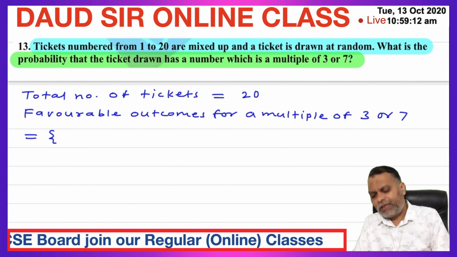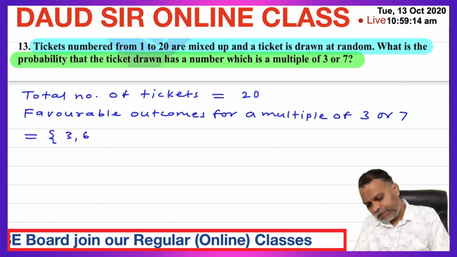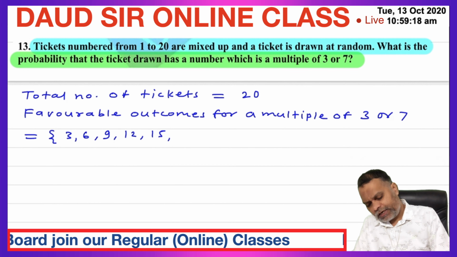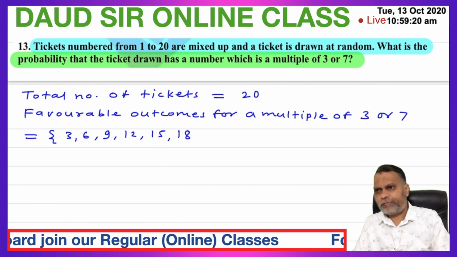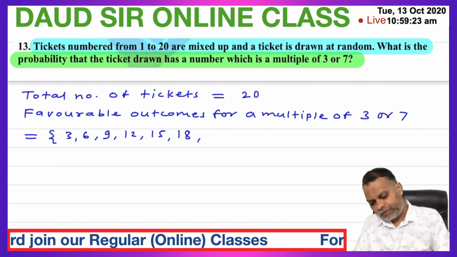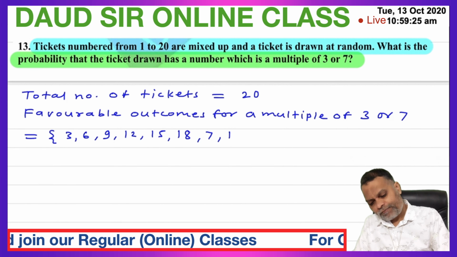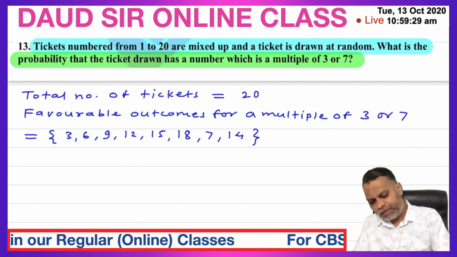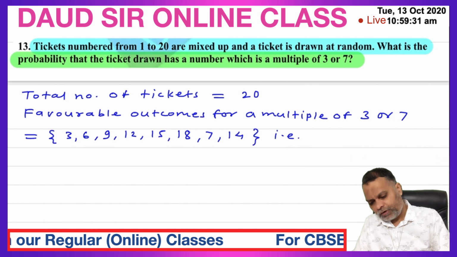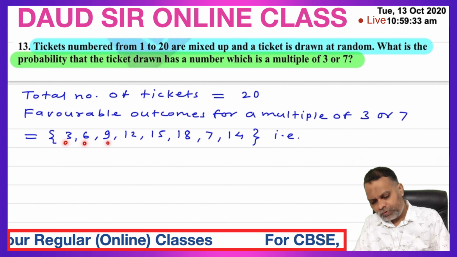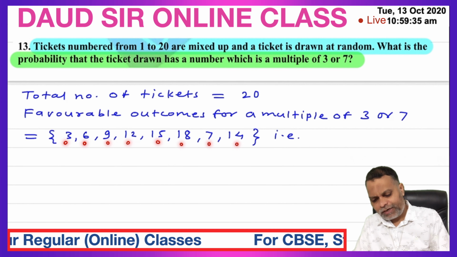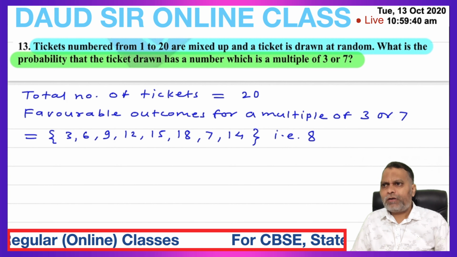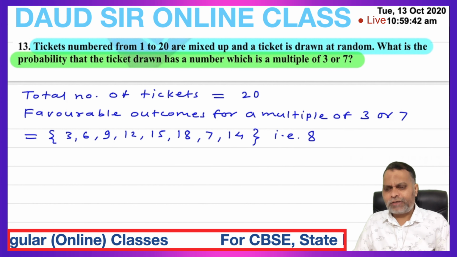So multiple of 3: 3, 6, 9, 12, 15, 18, and multiple of 7: 7 and 14. 7 threes are 21, so 21 is not available here. That is how many? 1, 2, 3, 4, 5, 6, 7, 8. 8 tickets are multiple of 3 or 7.